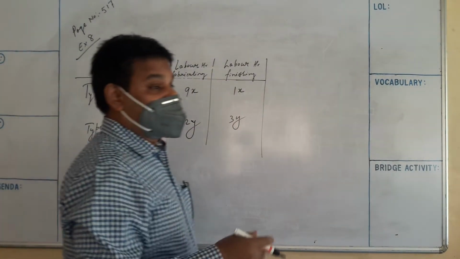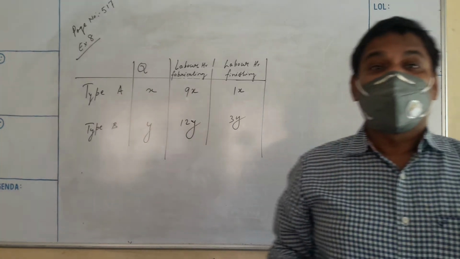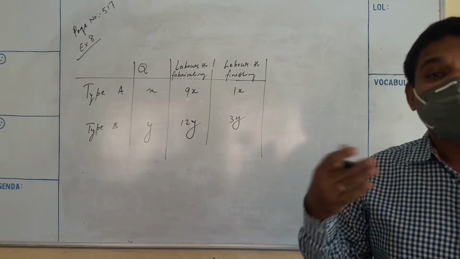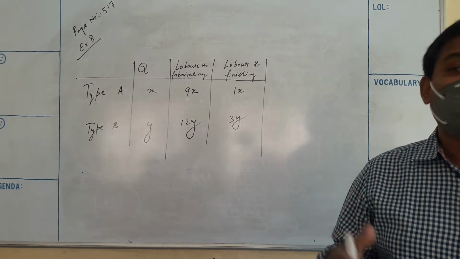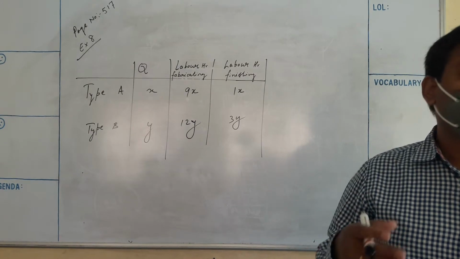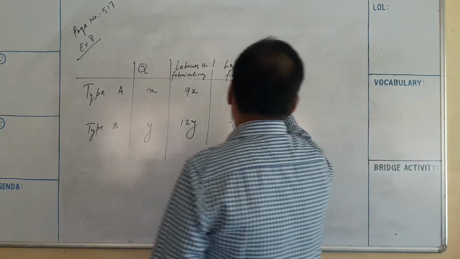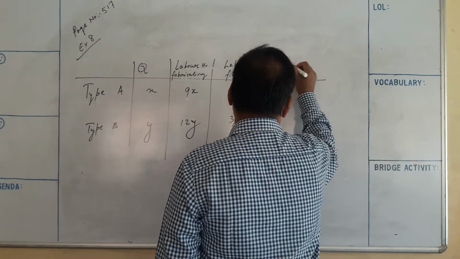What is our objective? Objective is to maximize the profit. Optimization is to maximize the profit.